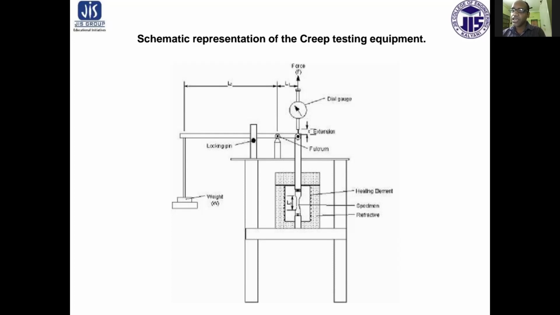If the creep is continued until fracture occurs, the test is called a creep rupture test. It determines the time necessary for fracture of the test specimen. When a load is applied at the beginning of the creep, instantaneous elastic deformation occurs.